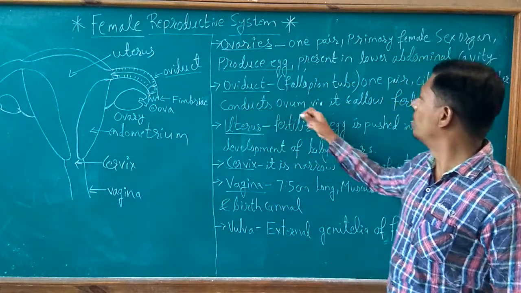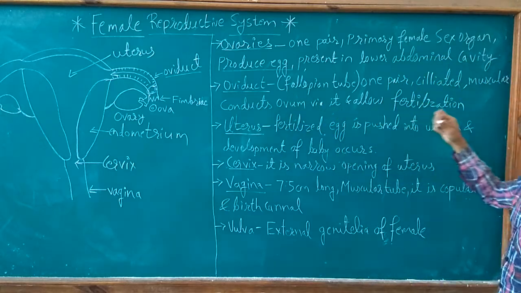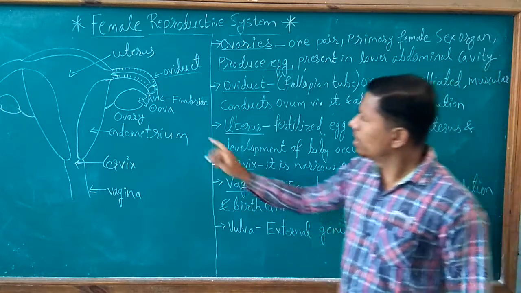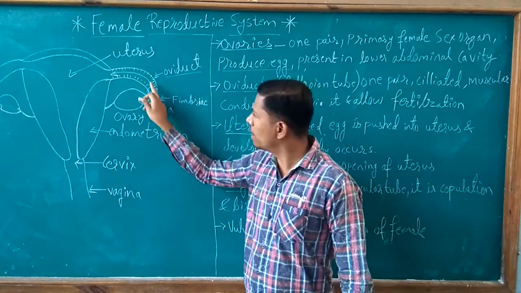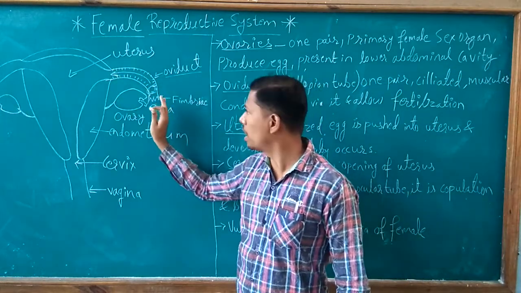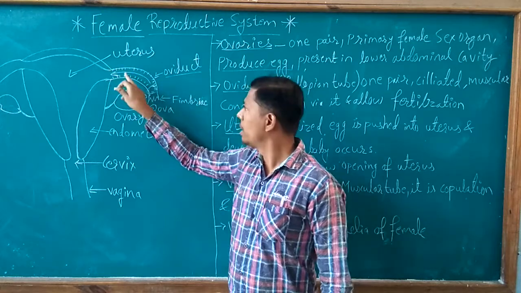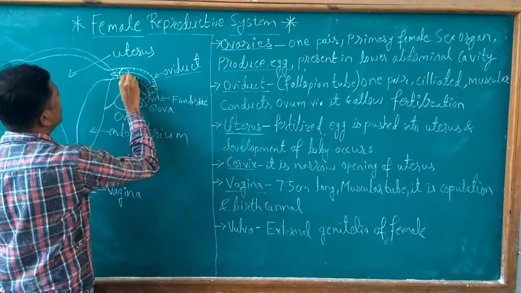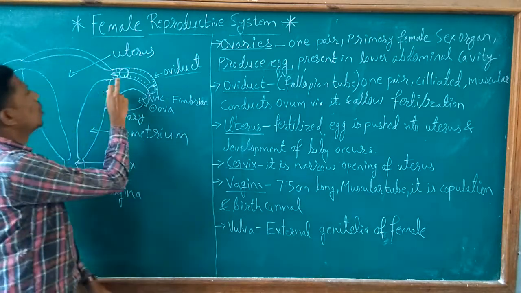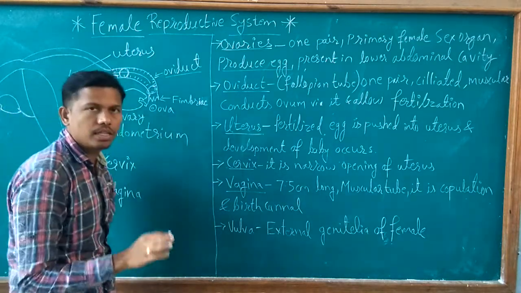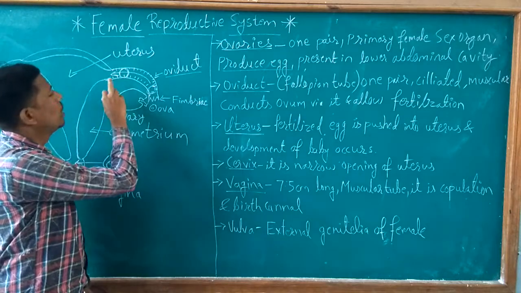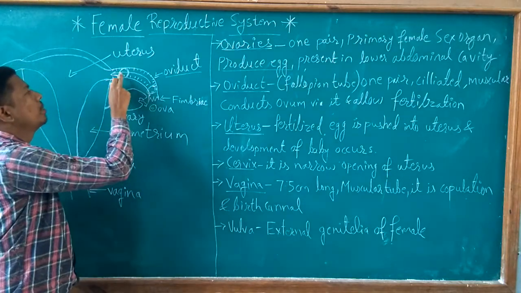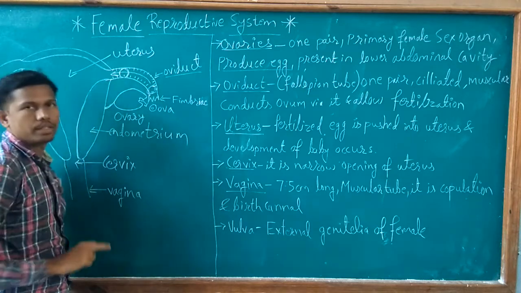Oviduct conducts the ovum through it and allows fertilization. Allow fertilization means what? The fallopian tube can conduct the ova through it, means it allows it to pass through, and when the ovum comes over here, this ovum waits for fertilization. When fertilization occurs, this ovum is pushed into the uterus.